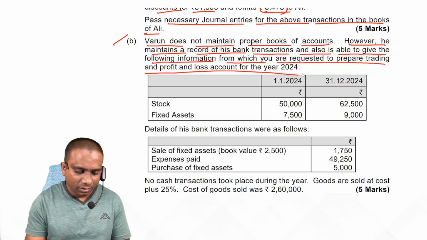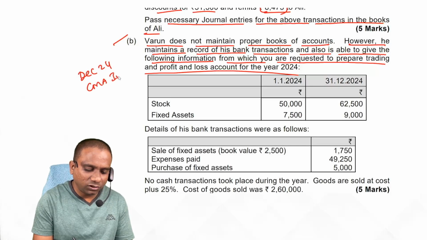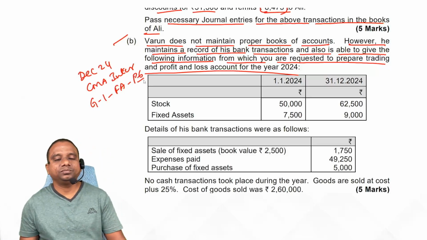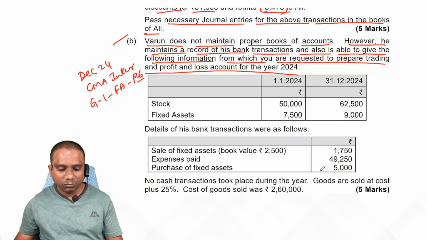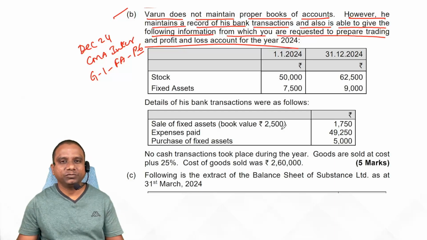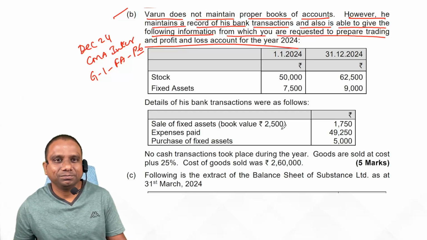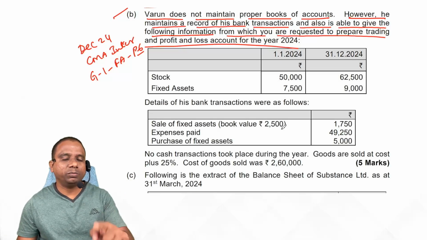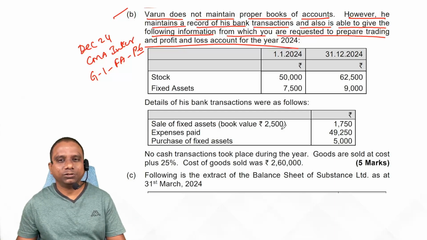I tell you something. Recently, December 24, CMA inter exams completed. In that, Group 1 Financial Accounting Paper 6, they have given the same problem in December 2024. It is lengthy. They have given more information, but here they have cut the information. If you want, you can check the December 24 paper 6 question paper, financial accounting. Same question. There is no change in the amounts.